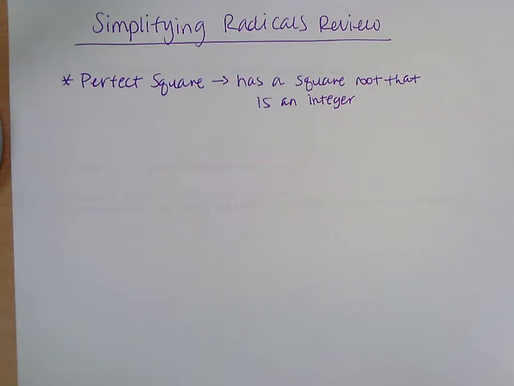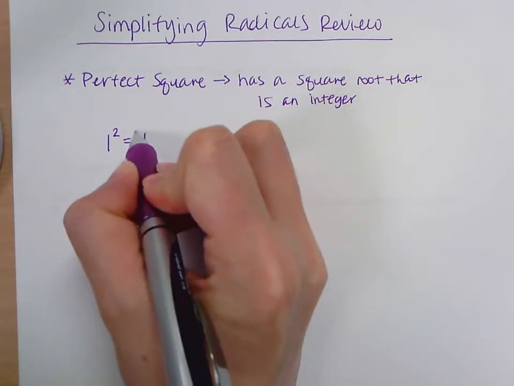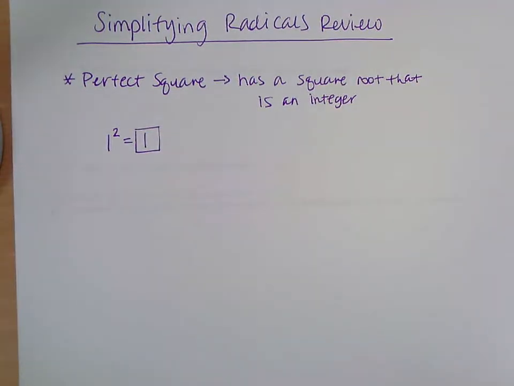And then I'm just going to list the first 10 perfect squares. So these are not the only perfect squares. I'm just listing the first 10. So, for example, 1 squared is 1. So 1 is a perfect square.